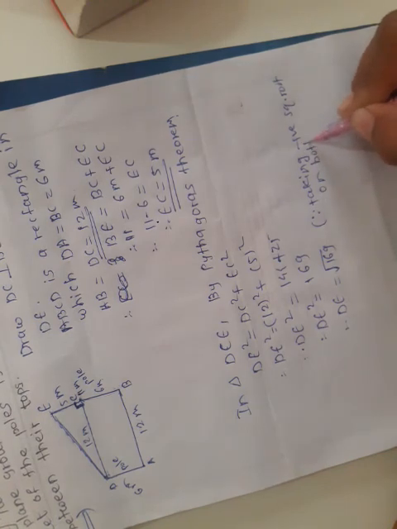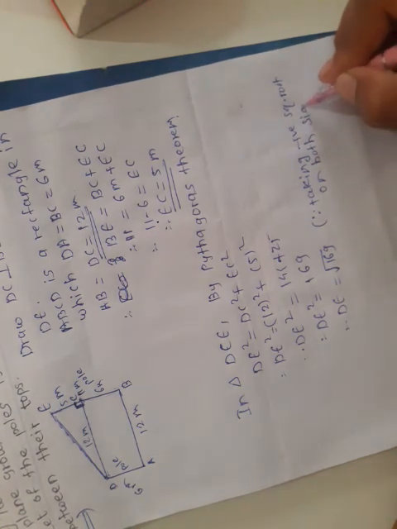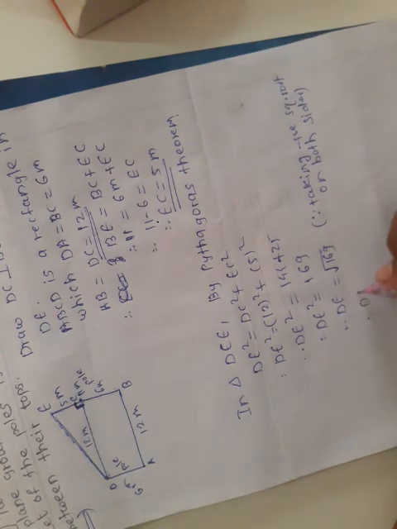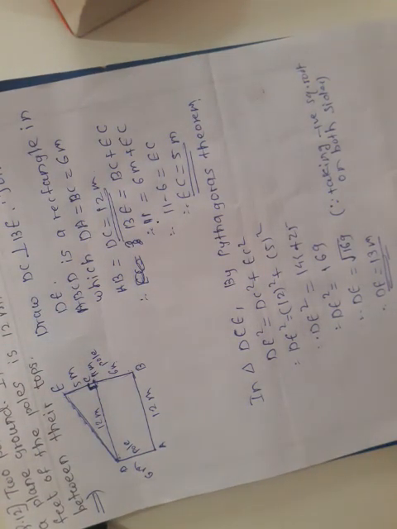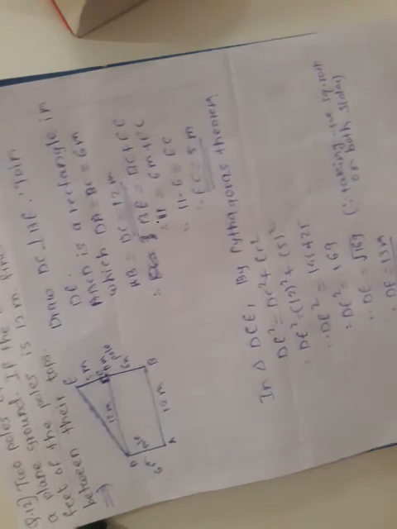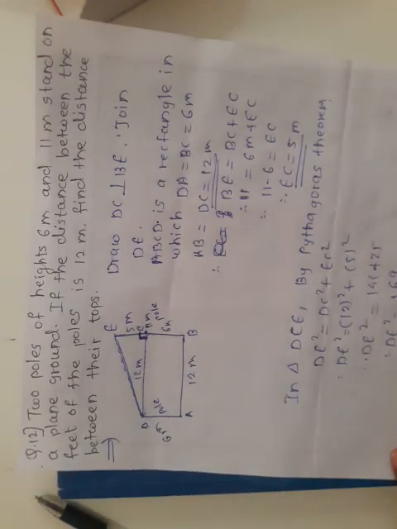Taking positive square root on both sides, how did we get this? By taking positive square root on both sides, and therefore DE is equal to what then? 13 meter. So the distance between the top of these two poles is what then? 13 meter. So hence the distance between their top is 13 meter. So this is all about our question number 10. It is very easy. Now come to next question number 30.